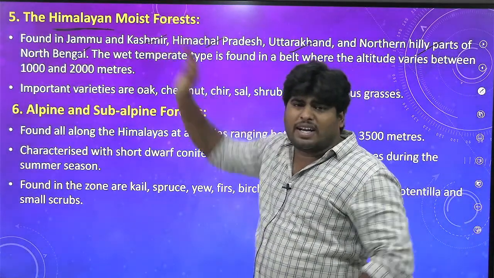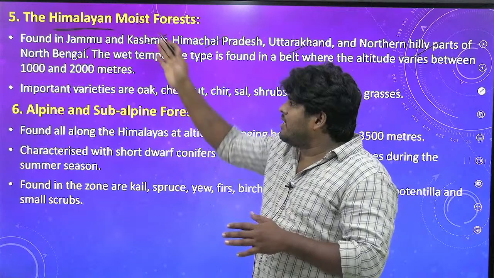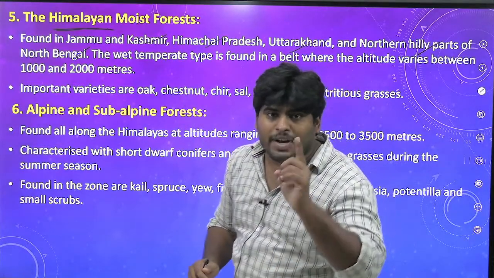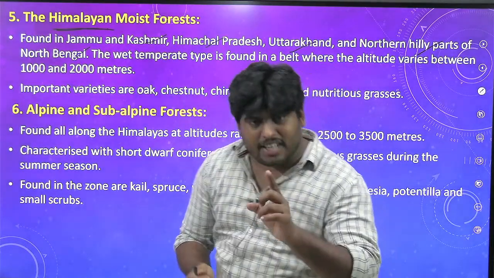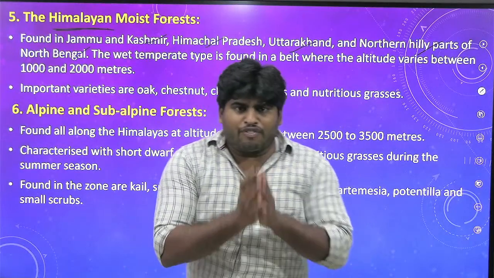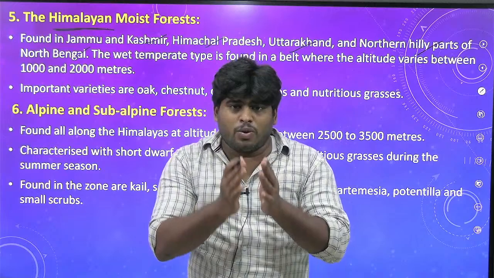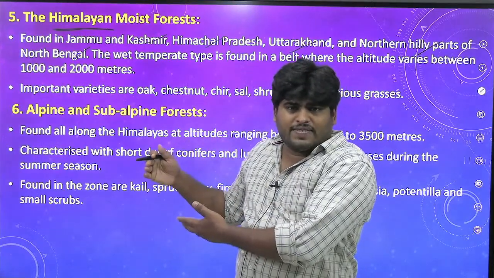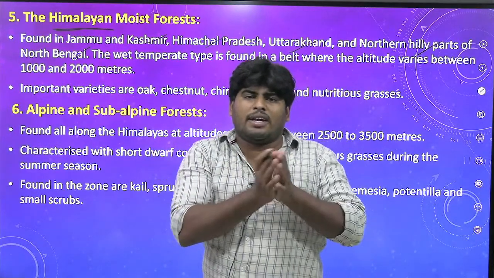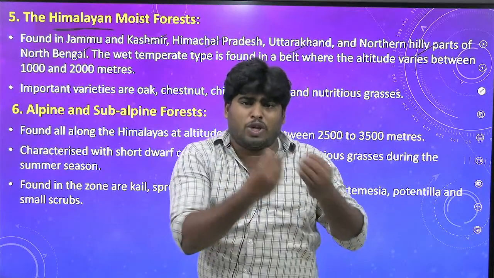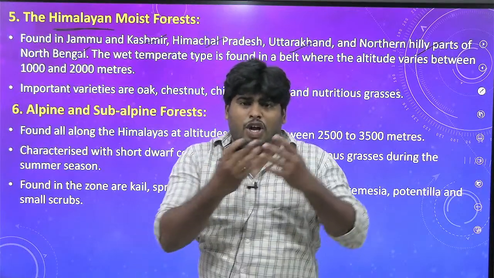what type of climatic condition supports this Himalayan moist forest? Temperate type. Because in the introduction I told you the forest ranges from tropical to temperate. Till now we have seen various types of tropical forest: tropical evergreen forest, tropical moist deciduous, tropical dry deciduous, tropical thorny.